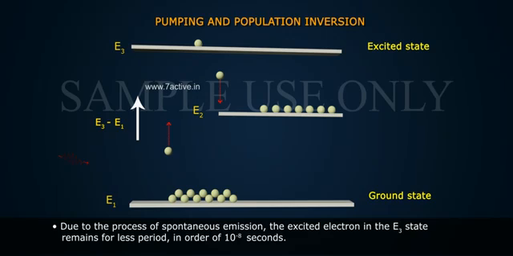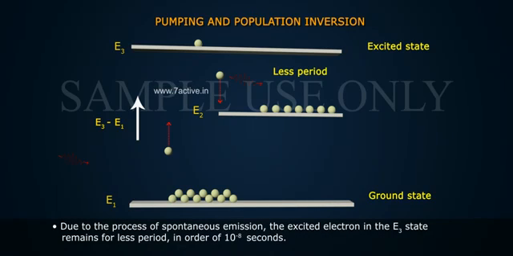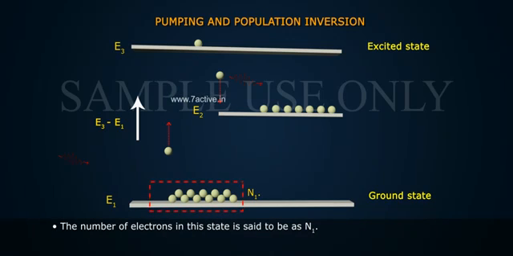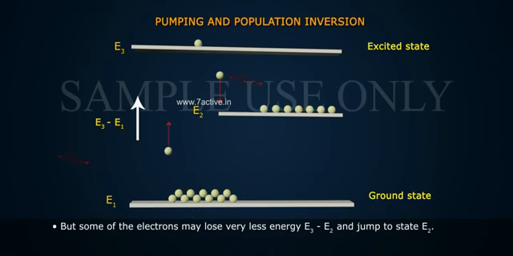Due to the process of spontaneous emission, the excited electron in the E3 state remains for a less period, in the order of 10 power minus 8 seconds. Usually, most of the electrons lose their energy due to spontaneous emission and return from the E3 state to the E1 state. The number of electrons in this state is said to be N1. But some of the electrons may lose very little energy, E3 minus E2, and jump to state E2.